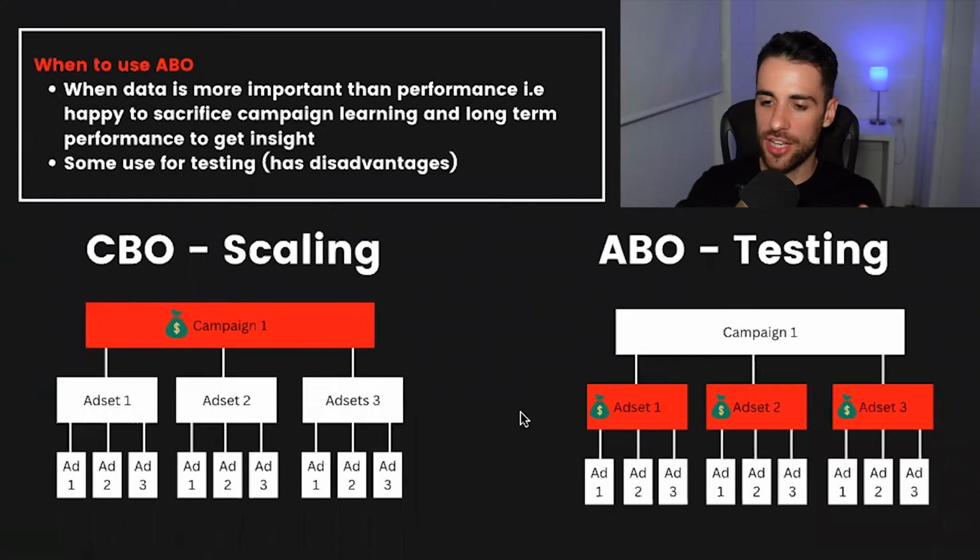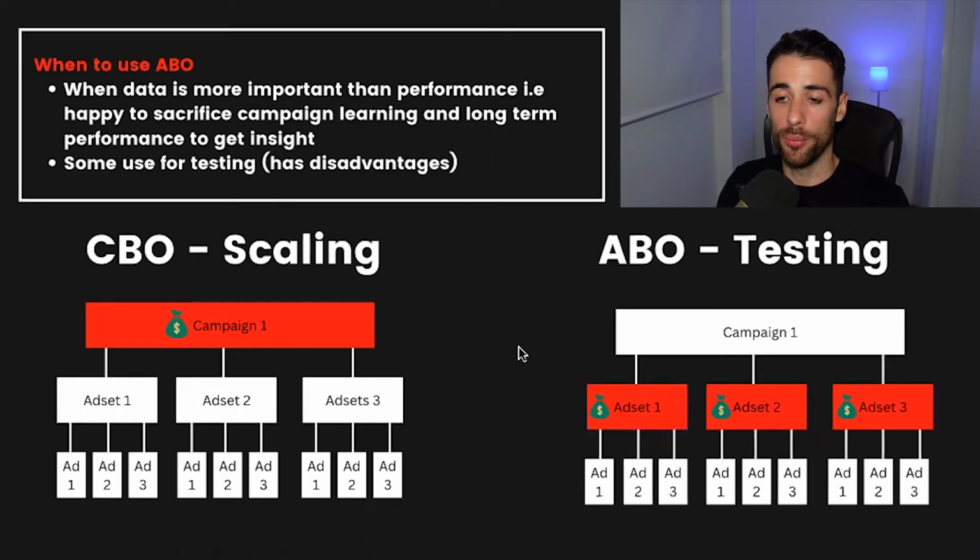But that's generally when the budgets are higher. Like I said, I maybe touched on it a bit. I didn't want to, but I will do a full video explaining that and setting it out. This one is really just to explain the difference between CBO and ABO, and that is it really. So the only situation you'd want to use ABO is if you're trying to test something specifically and you don't mind sacrificing performance. Every other situation, leave it to CBO.